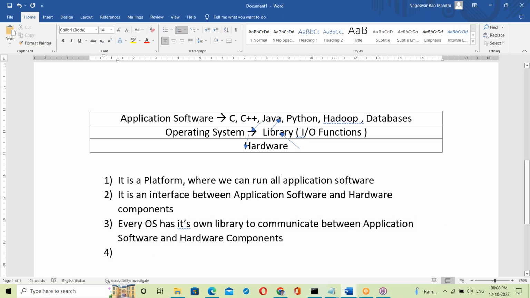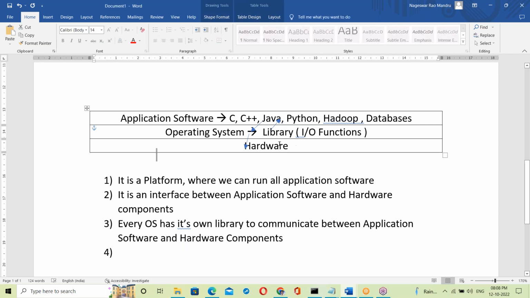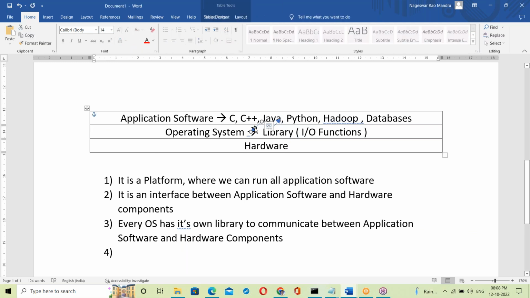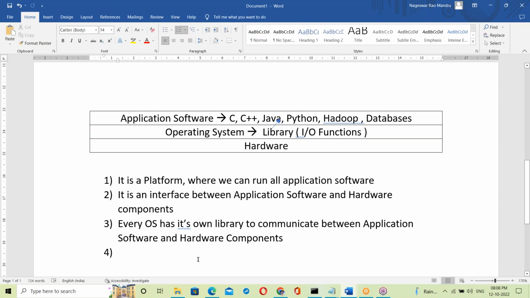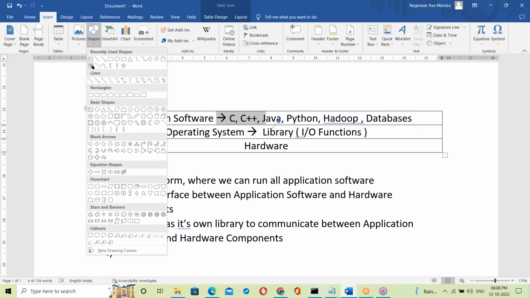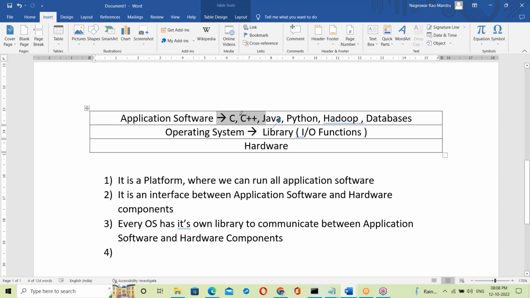Okay. Next. One more important point, Java perspective. See, C program or Java, Python, these programs, right? Application software programs. So these programs, first of all, what happens here? First of all, these programs link with OS library.